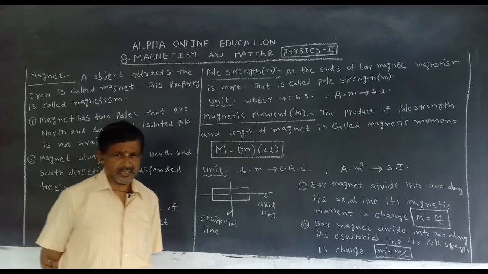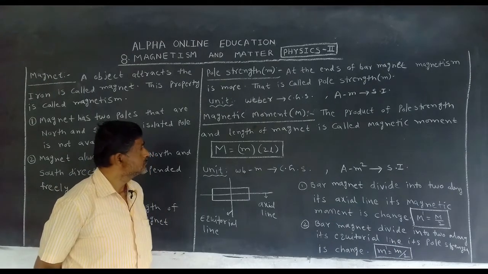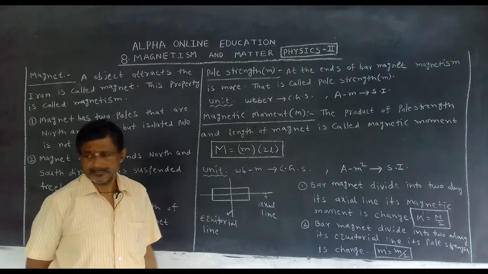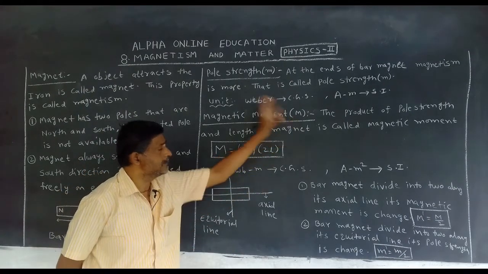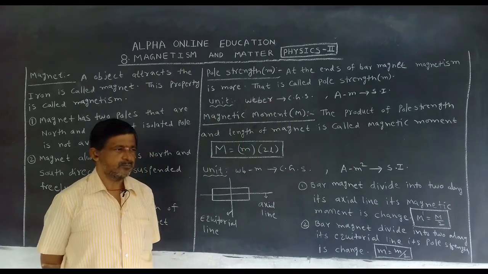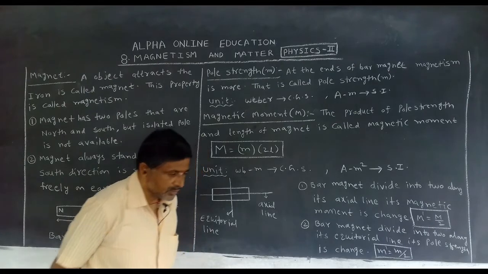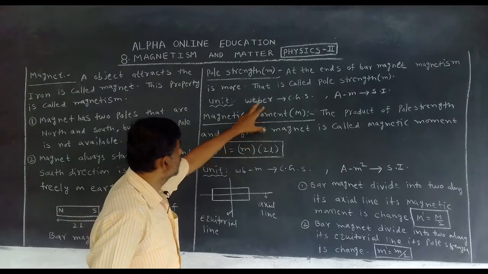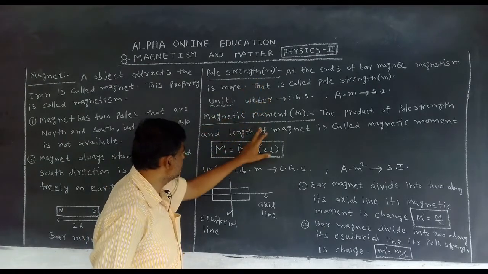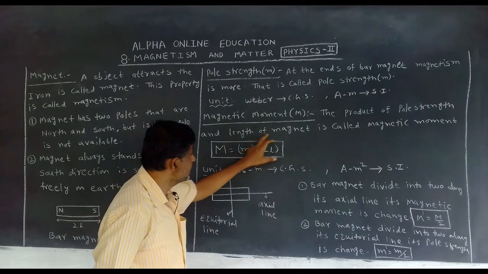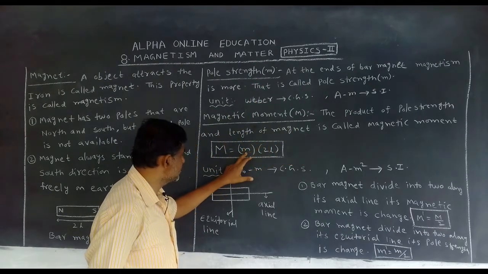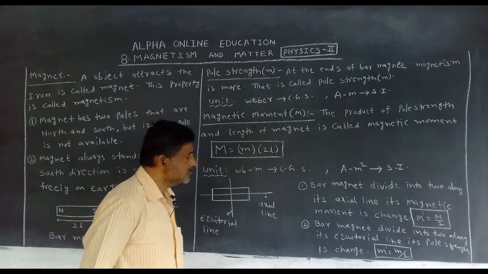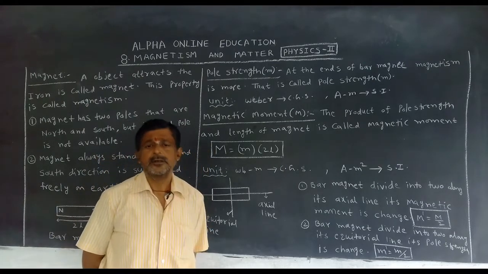Next, another technical word, magnetic moment, denoted by the symbol capital M. Now what is magnetic moment? The product of pole strength and length of the magnet, which is how much? 2L, is called magnetic moment.